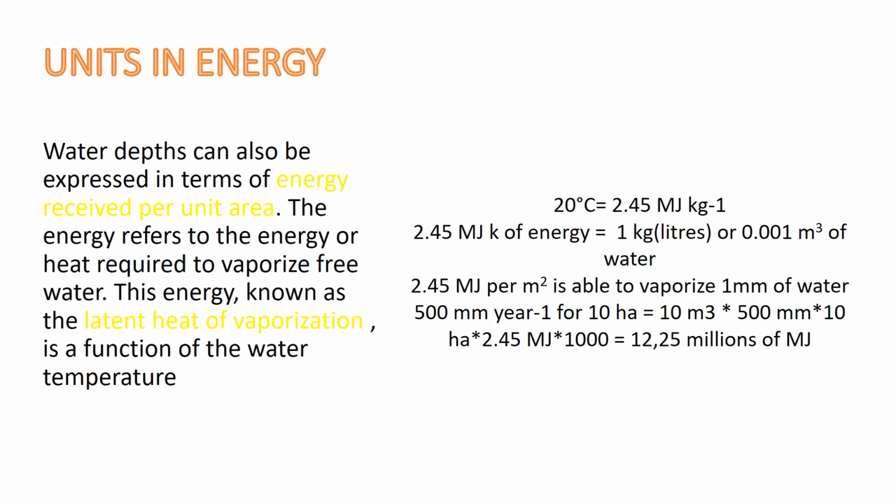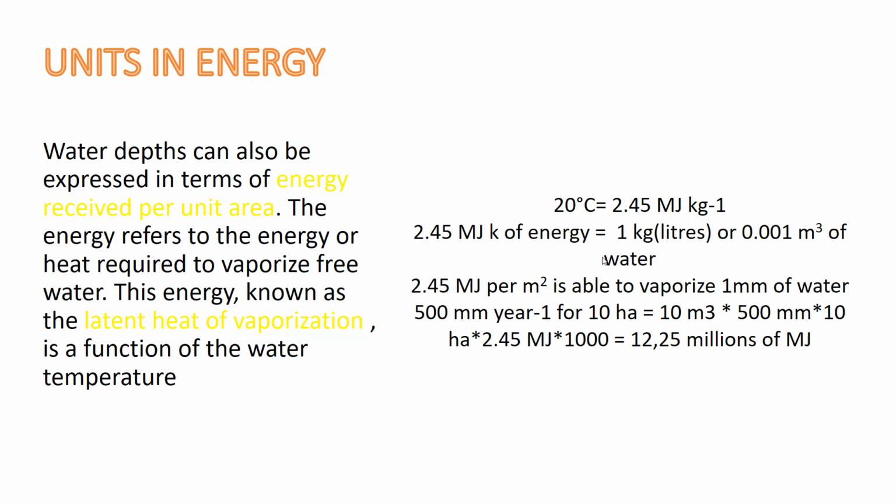So also, evapotranspiration can be measured in energy. Water depths can also be expressed in terms of energy received per unit area. The energy refers to the energy of heat required to vaporize free water. This energy, known as the latent heat of vaporization, is a function of the water temperature.